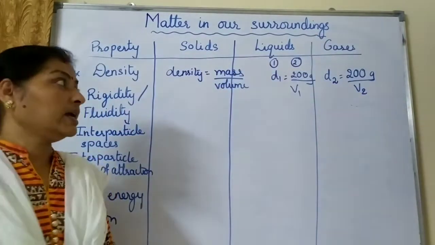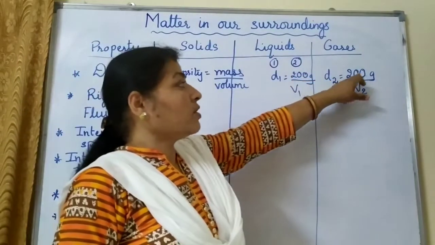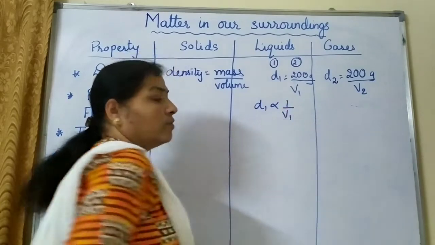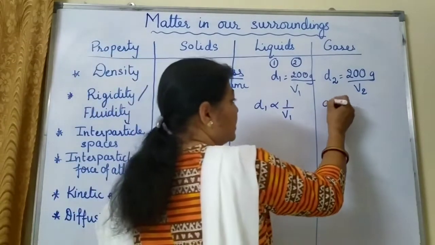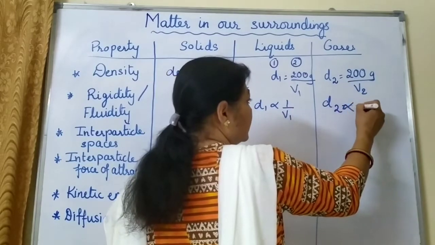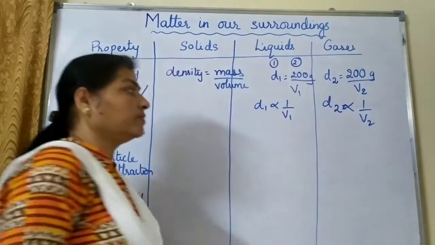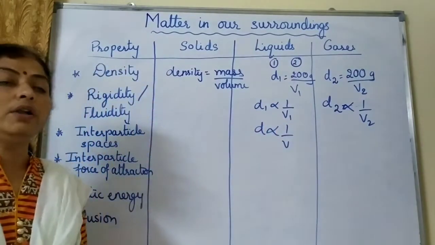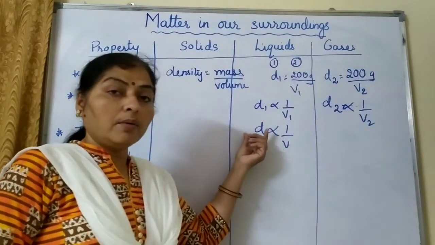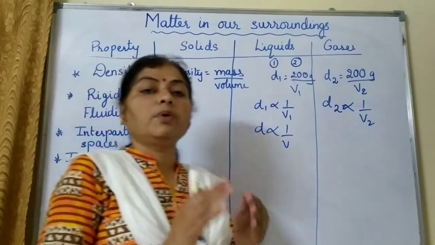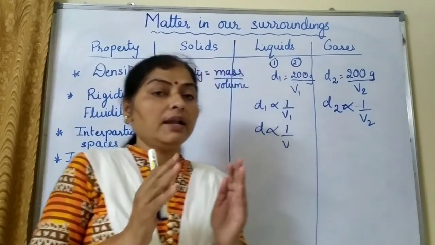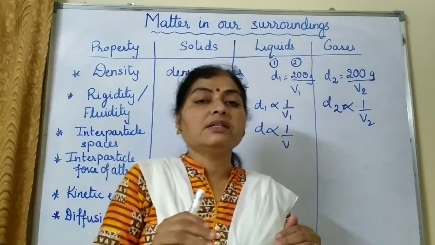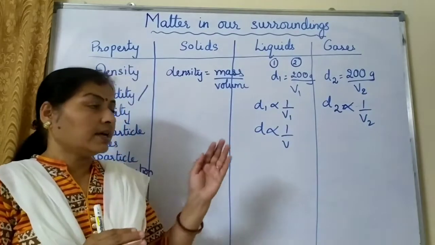So if the mass is fixed, this is a constant value, we can say that density is inversely proportional to volume. More is the volume, less is the density. Means the more the density, the less the volume the body will occupy. Less volume means it will take less space in which it will be existing.